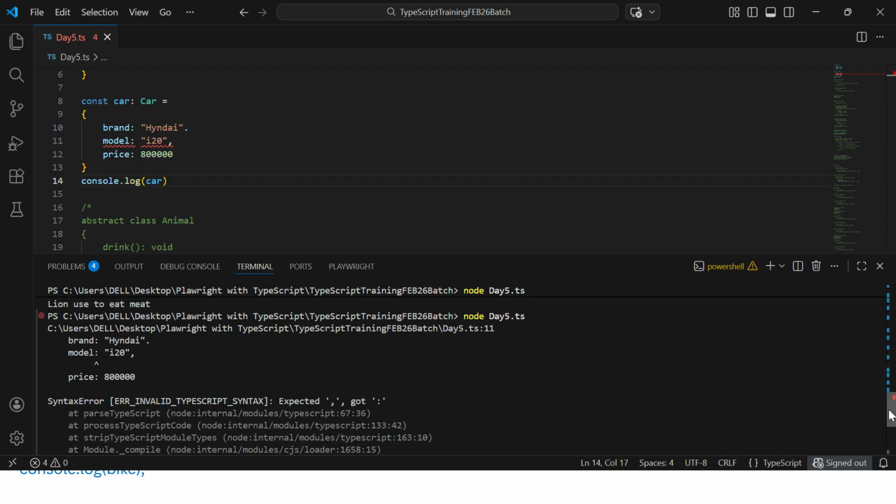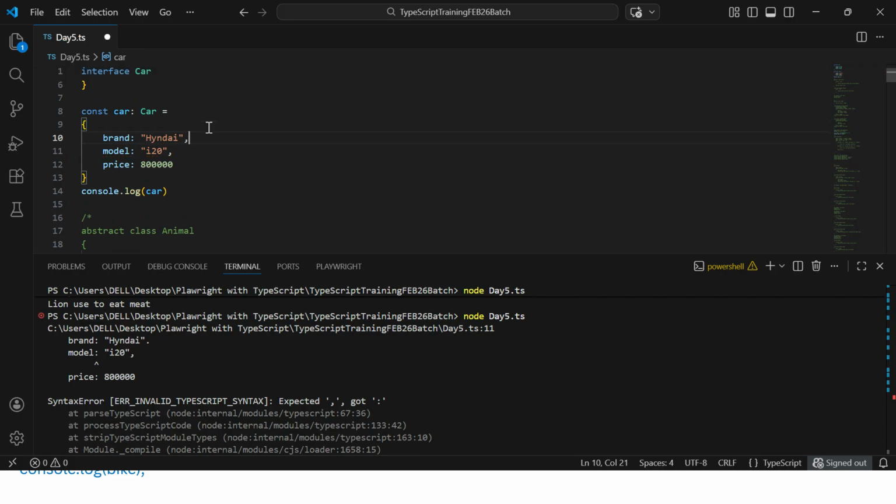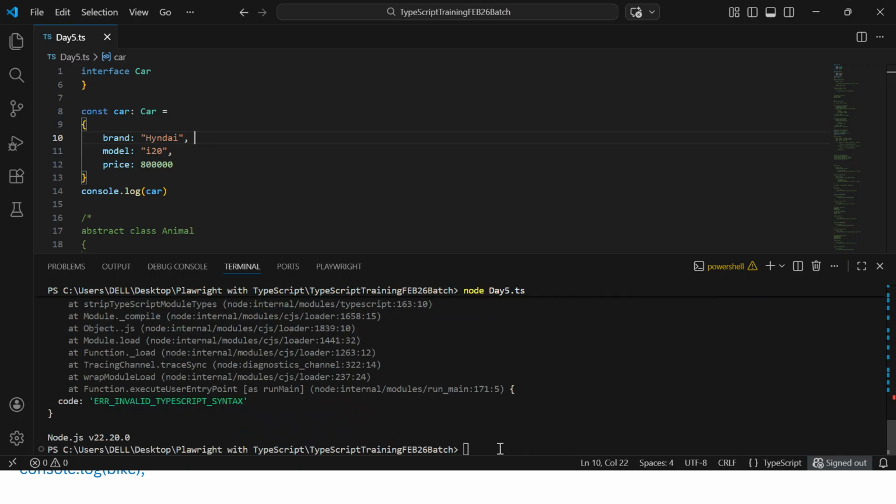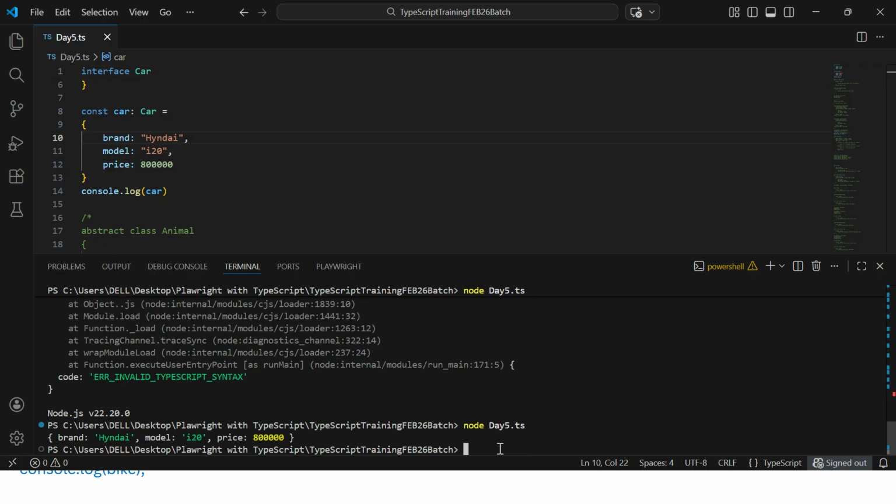Model i20, error: invalid TypeScript syntax. Yeah, we have given some extra dot. That is the only reason. Now you could see it should work. It is giving you the object of the car.